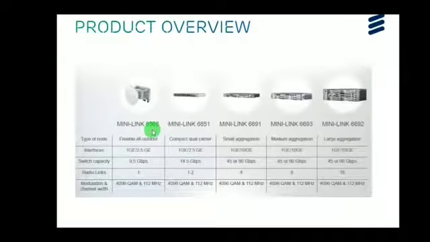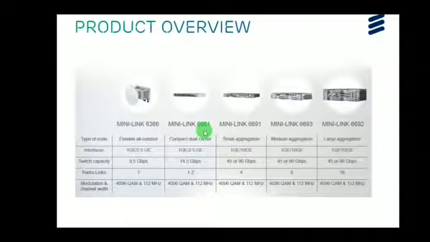We start with Mini-Link 6366, Mini-Link 6651, Mini-Link 6691, 6693 and 6692. These are the pictures of the following units. Let's suppose 6366: it has 1 gigabit Ethernet and 2.5 gigabit Ethernet interfaces. Its switch capacity is 9.5 Gbps and it supports 1 radio link, and the modulation and channel bandwidth schemes are 4096 QAM, that is quadrature amplitude modulation, and 112 MHz as a bandwidth.